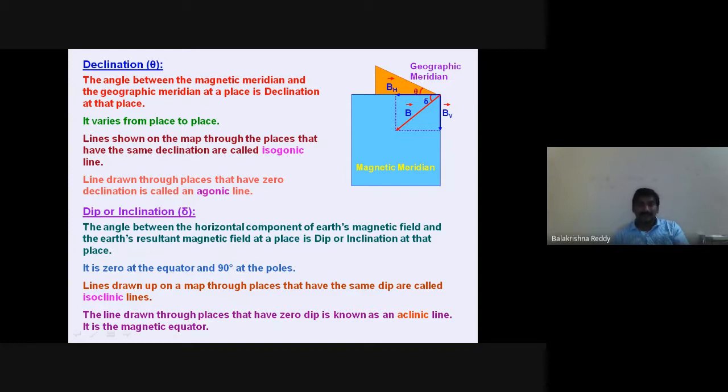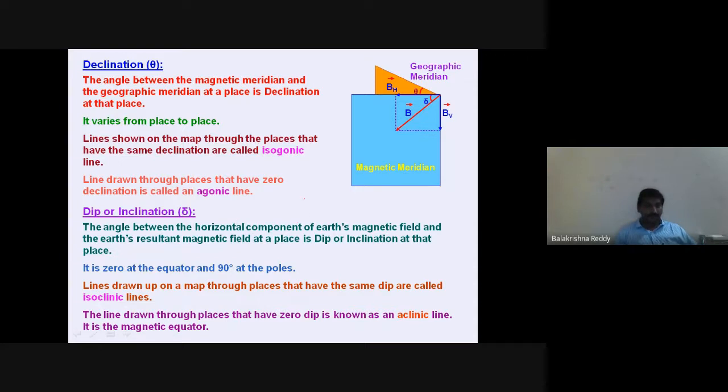This dip is 0 along the equator. Whenever you are trying to measure at the equator, the dip is 0. But when you are measuring at the poles, the magnet automatically turns to a 90 degree angle. Means the dip makes the resultant magnetic field with the horizontal component 90 degrees.